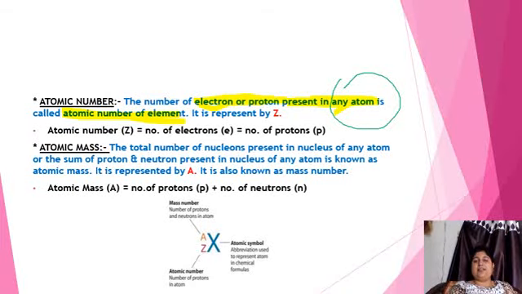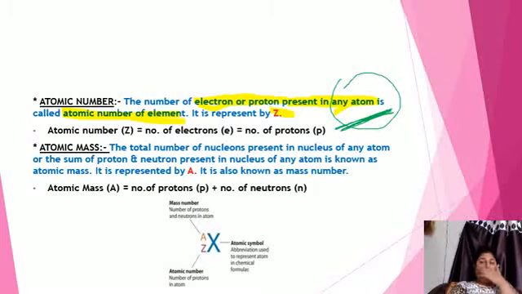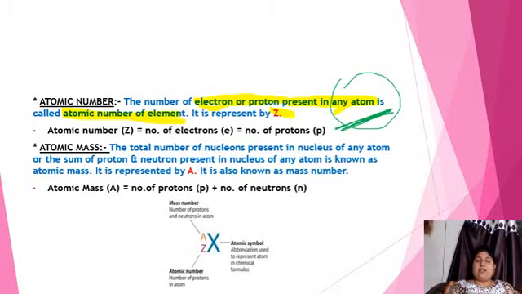represented by Z. But I had mentioned many times a word over here, highlighted it, in an atom. Why I said this? Because in molecule or in ion, the number of electrons gets changed. Because in atom, the number of electrons are equal to protons.